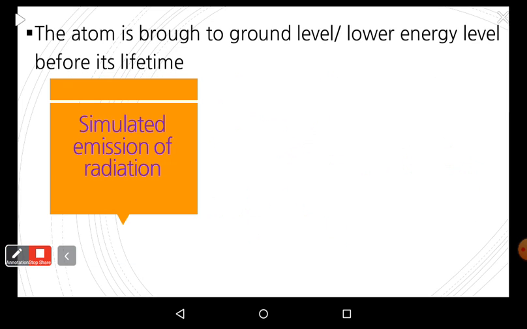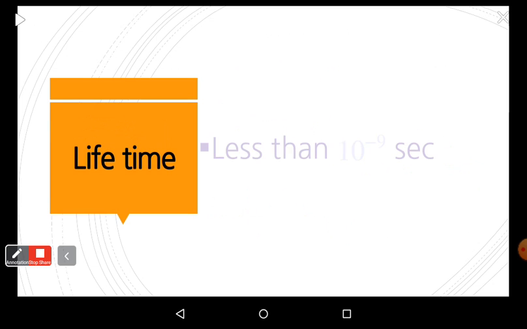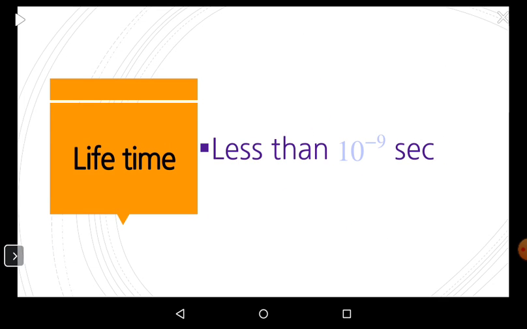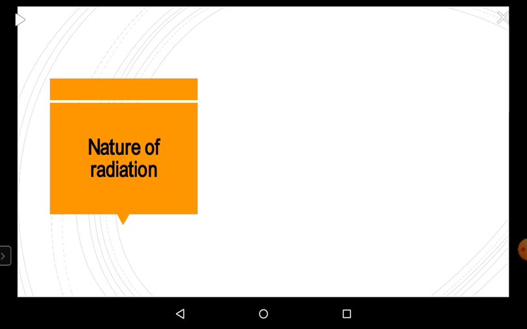And then what about the lifetime? During stimulated emission, the lifetime is very much less than 10 power minus 9 seconds. So the atom is brought down before completing 10 power minus 9 seconds. Then, what is the nature of the radiation?